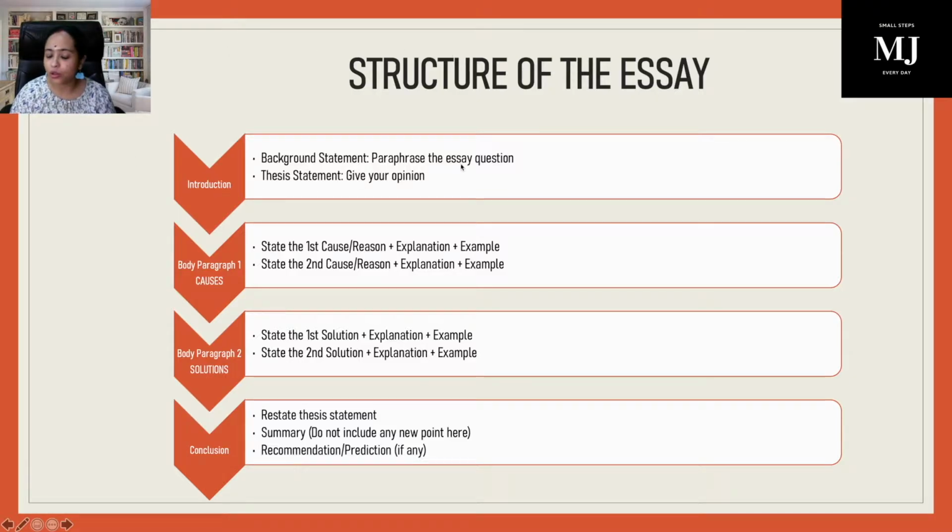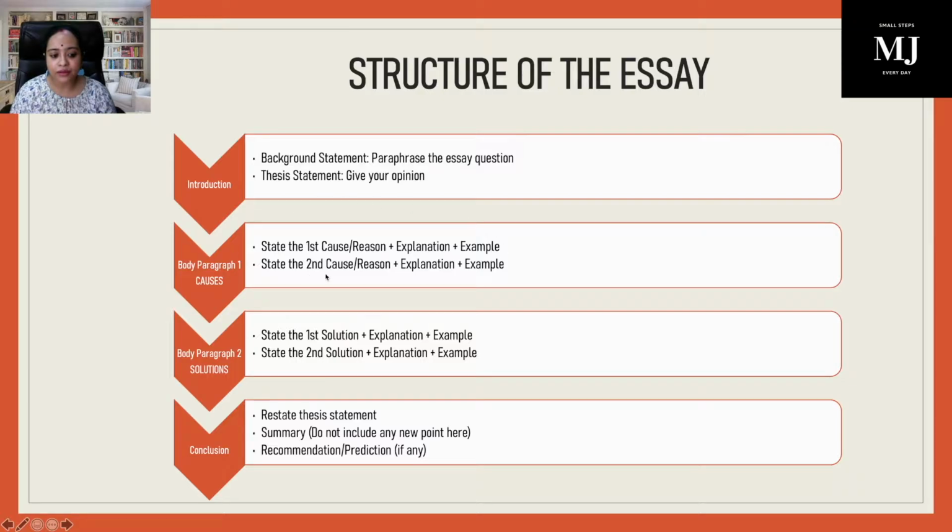So in the introduction, you will paraphrase the essay question and give your opinion only when you analyze it. Yes, you have to give your opinion. Otherwise just write the essay will further discuss the causes and the solutions of the problem. Now, body paragraph 1 is causes. So you will give the first cause or the reason. Explain it. That means not just choosing the best cause, but also the supporting point. Right? So explanation is required along with a concrete example.